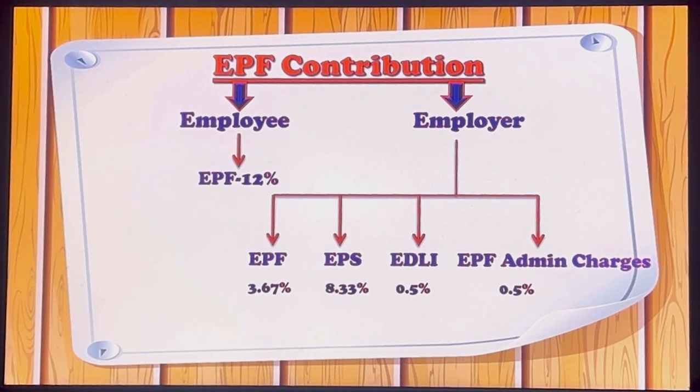Now we'll understand how much employee and employer contribute in EPF. So employee contributes 12% in EPF. An employer also contributes 12% and that is divided into EPF and EPS. So in EPF, employer contributes 3.67% and in EPS scheme, employer contributes 8.33%. And the total of 3.67% and 8.33% is 12%. 0.5% he contributes in EDLI scheme and 0.5% he contributes in EPF administration charges.